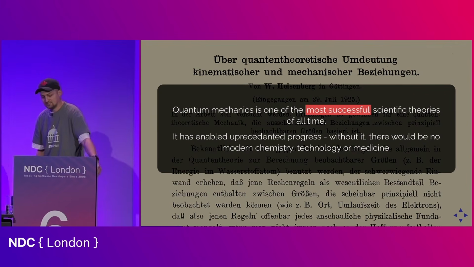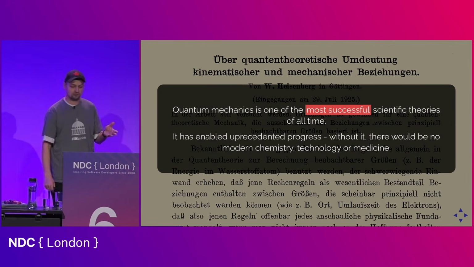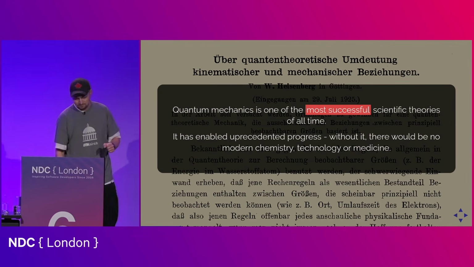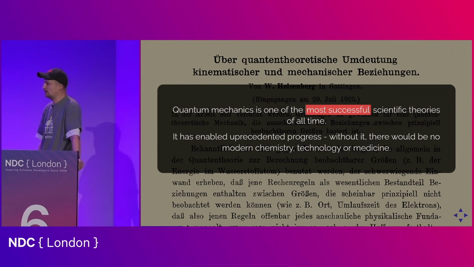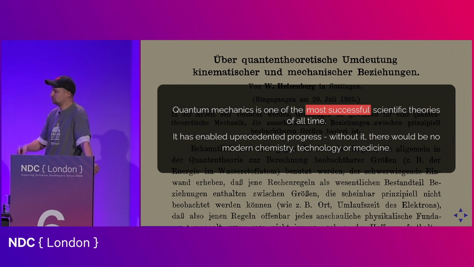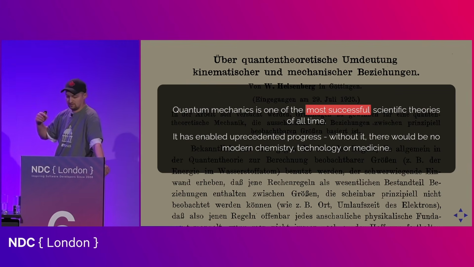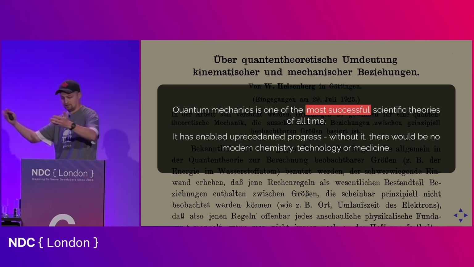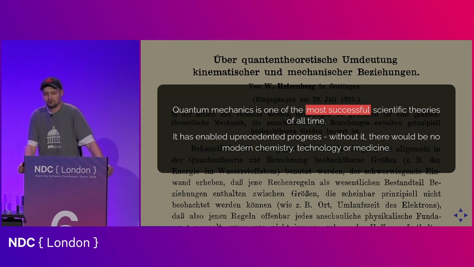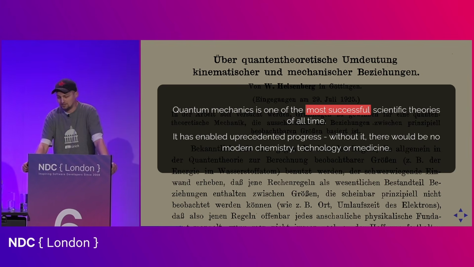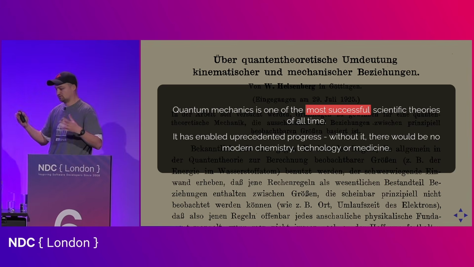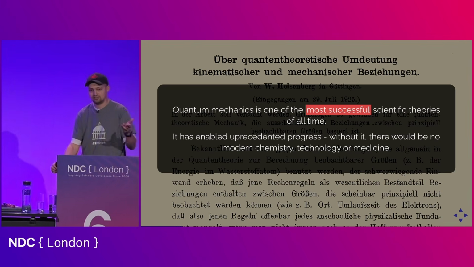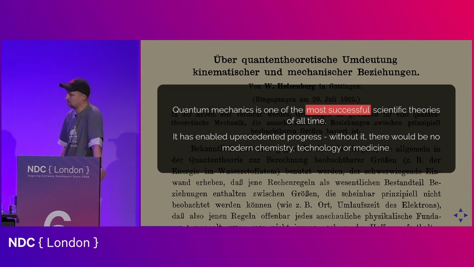And quantum mechanics is one of the most successful scientific theories of all time, maybe the most successful one, because it has allowed humanity to go on an absolutely unprecedented growth path, right? It has propelled our civilization on a growth path that was never seen before. So just about any artifact that we associate with a highly developed civilization is really only there because of our ability to master quantum mechanics.